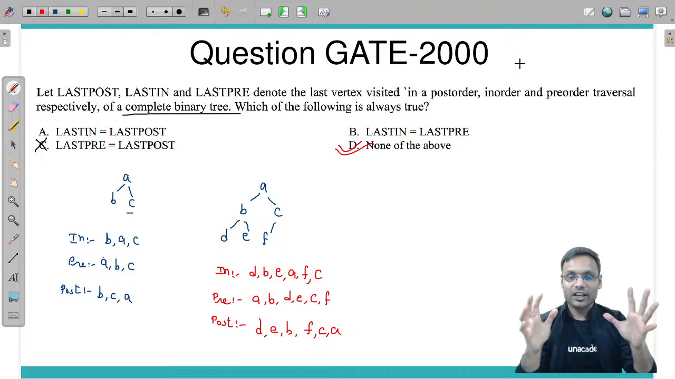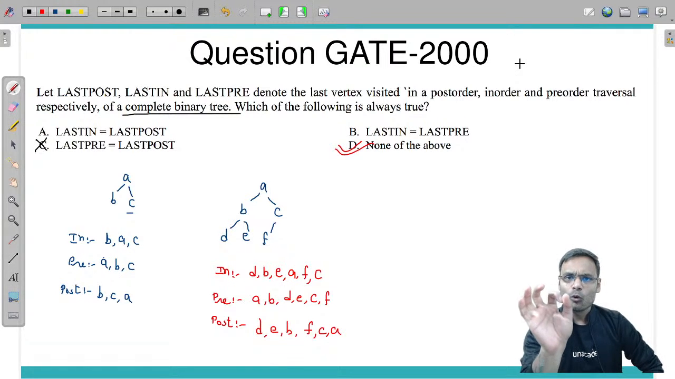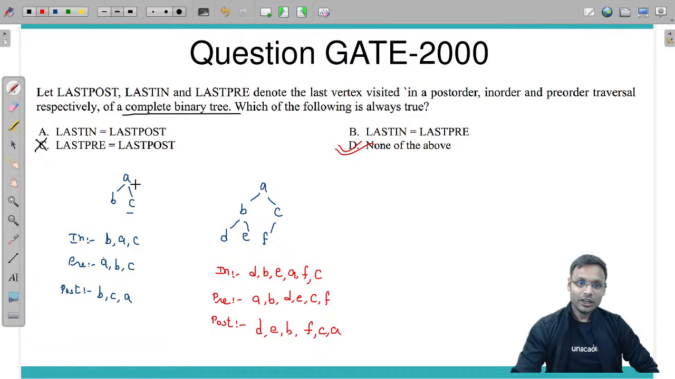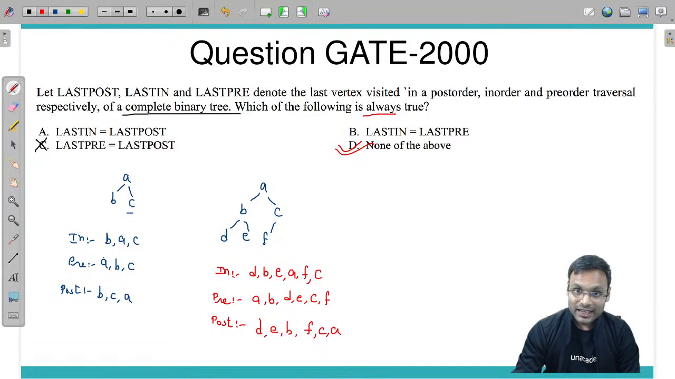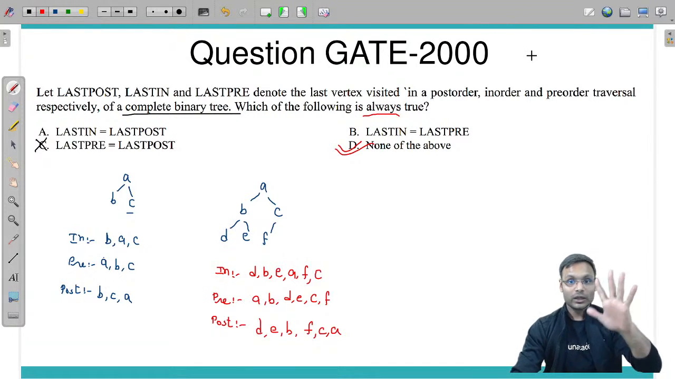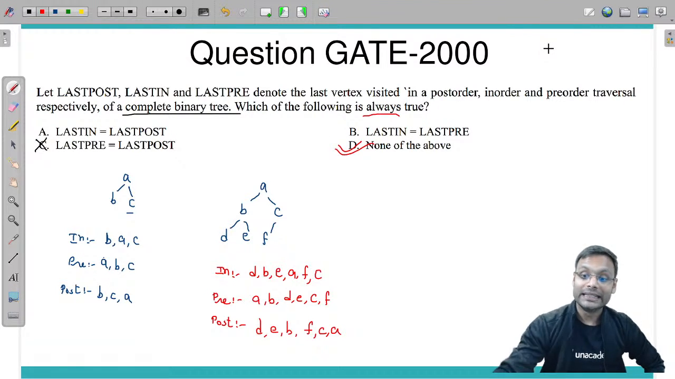So when such kinds of questions are given, you need to put a little bit more weight on your thinking level. You need to have multiple such examples so that you can have better judgment and better conclusions. Look at this, the word says "always true", it will not always be true. Sometimes last in-order and last pre-order can be correct, but not always. That's why I have gone with option D.